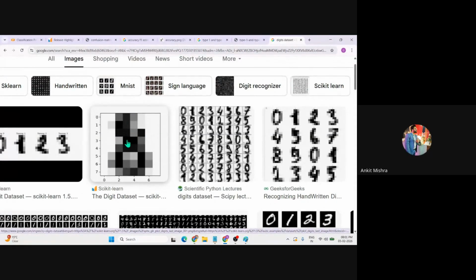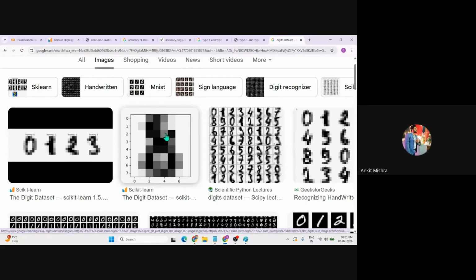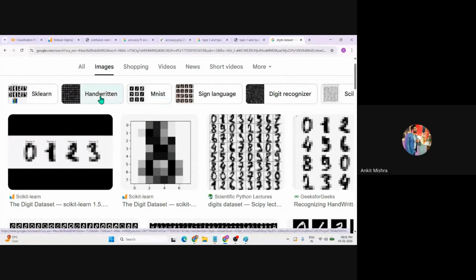Now just let me know, which digit is it? It looks like 8, right? The way you have predicted, the model has to predict in the same way. Sometimes we also refer to this as handwritten digits, or MNIST data, and this is for multi-class classification.